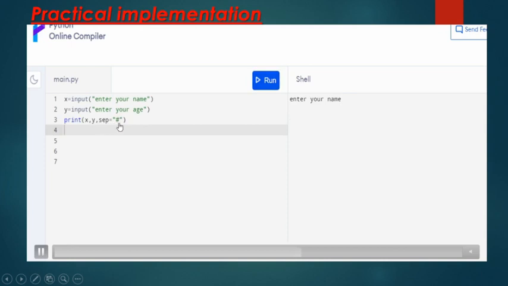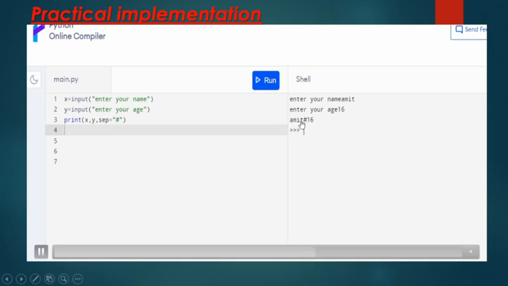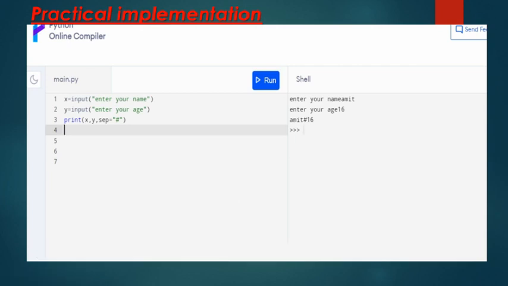I have used this hash symbol, so when you execute this code, x and y will be separated by this hash. You can specify comma or hash or any other character which you want to use as separator.